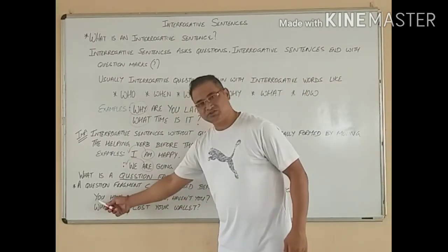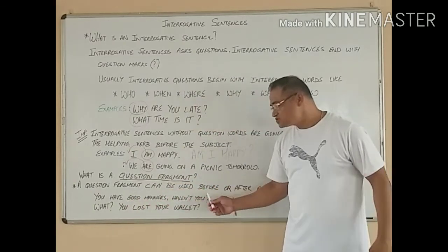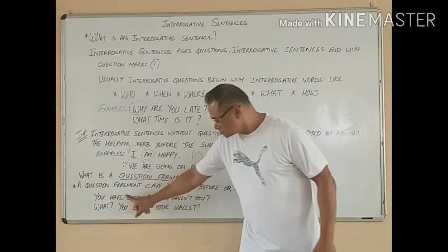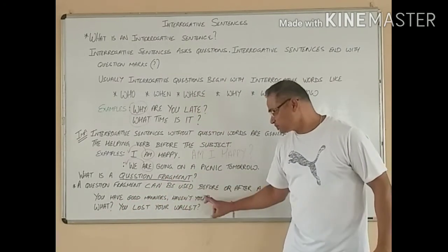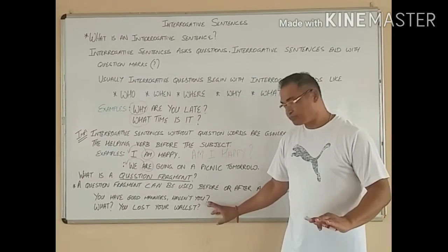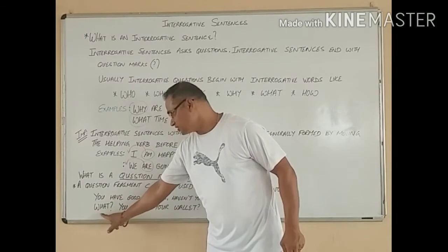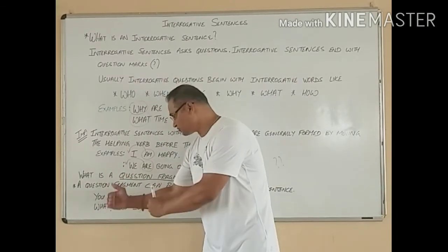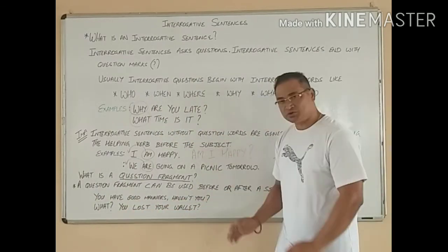For example, as written on the board, you have good manners, haven't you? So you see this part of this sentence, okay, this is a positive sentence. We made this into a negative sentence, and this part is called the fragment question or a question tag. Alright, a fragment question or a question tag. Now look at the last one here. It says what with a question mark. That's a fragment by itself, one part by itself. You lost your wallet, again ending with a question mark.